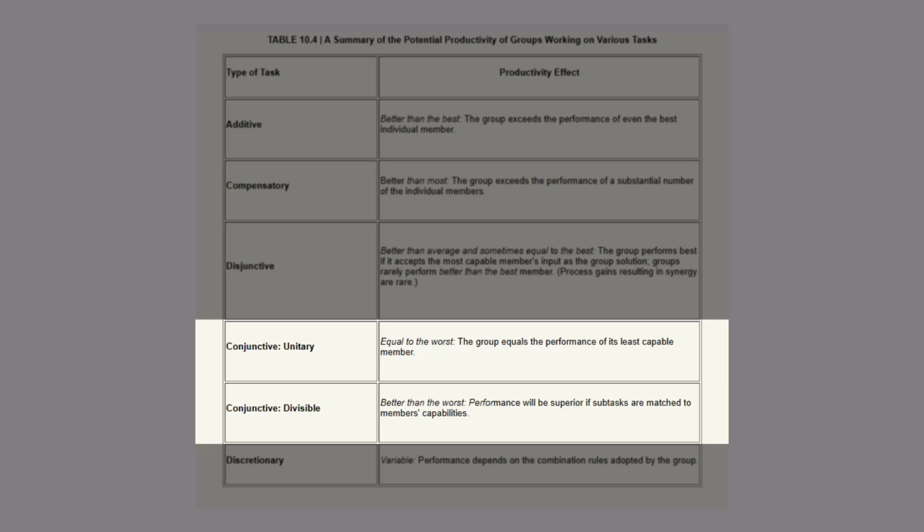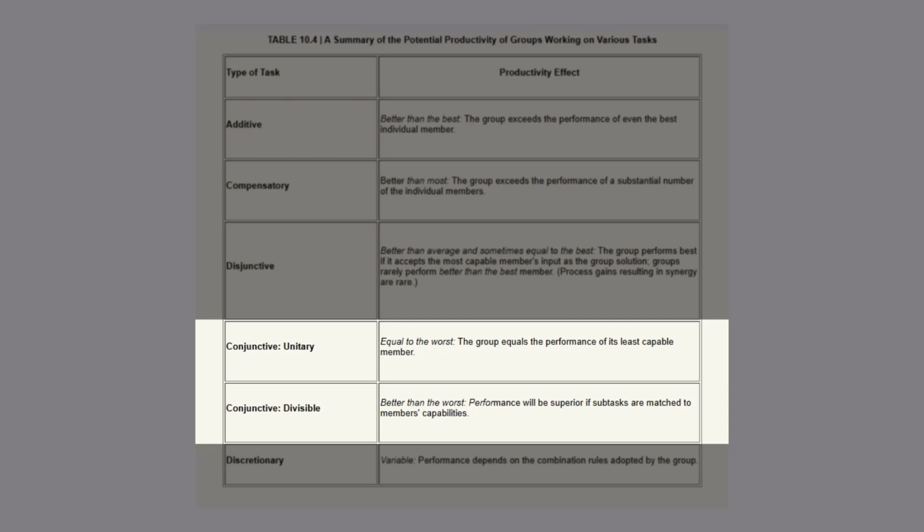If someone doesn't do their part, the group can't finish the task. So, its performance is determined by the person with the lowest performance. Conjunctive tasks require a high level of interdependence. Consider what happens when a relay runner drops the baton or doesn't finish the race. The entire team is disqualified.